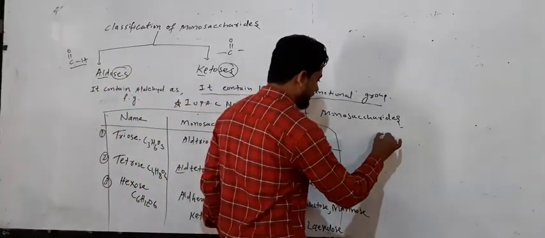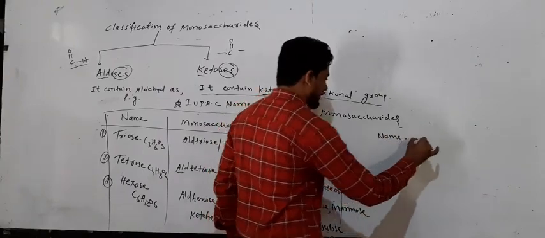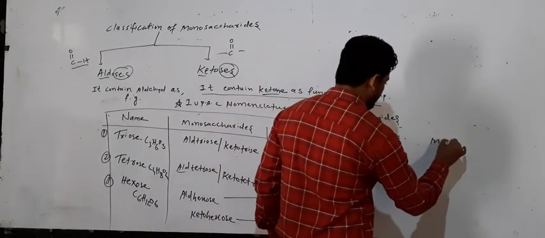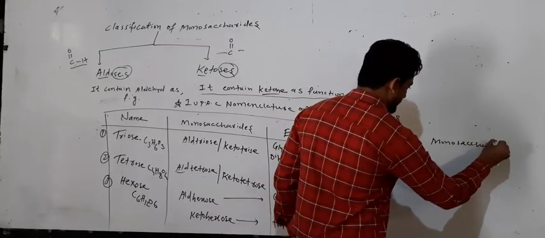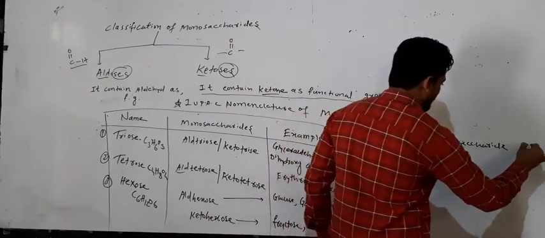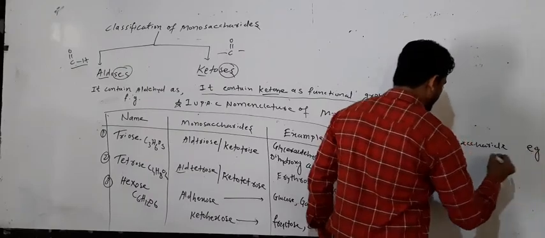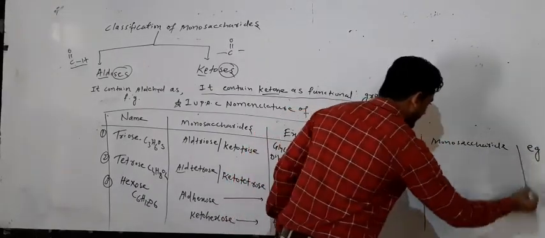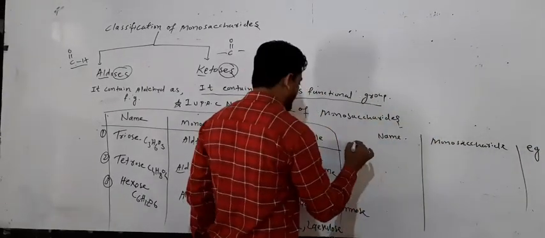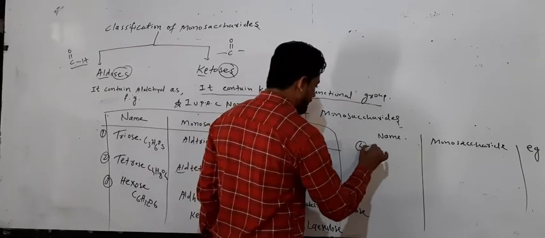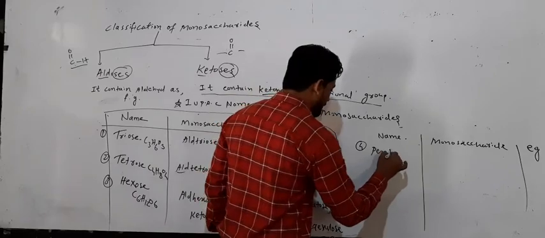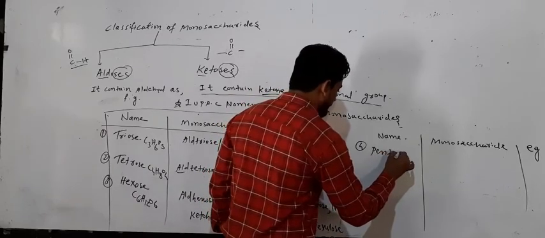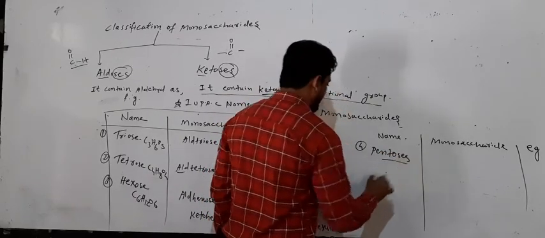Same here, name, what is the name? Monosaccharides, name monosaccharide, and what do we take here last? Example. So if you take example number 4th, pentose.